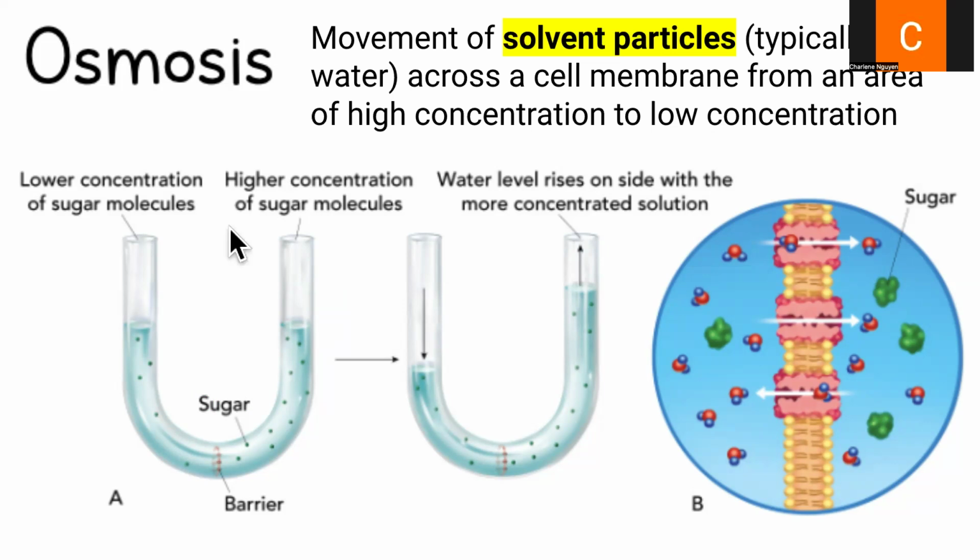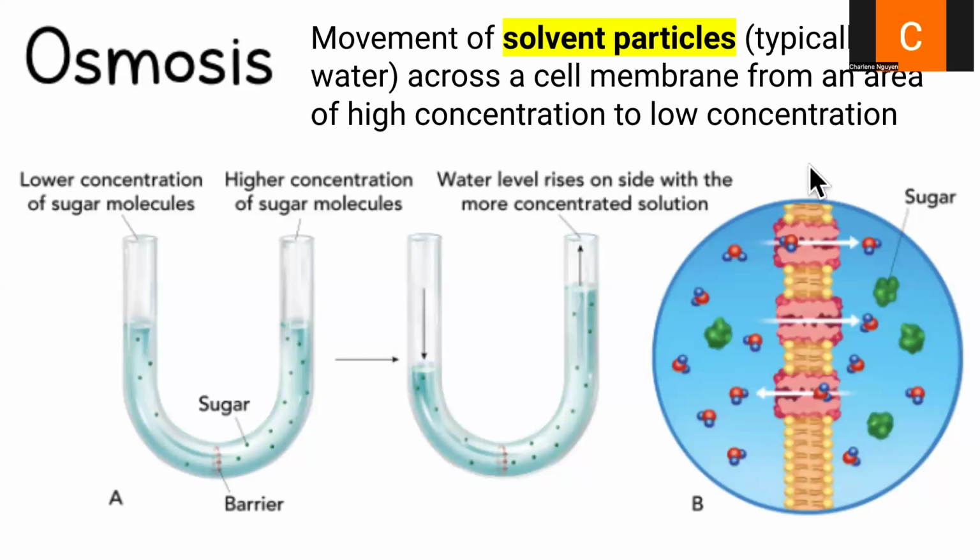So if you take a look at this picture here, we have two sides of a tube, and there is a semi-permeable layer in between. So here we see a lower concentration of sugar molecules seen in green. And here we have a higher concentration of sugar molecules seen in green. So this membrane is semi-permeable, meaning only some substances can go through and not all substances can go through.